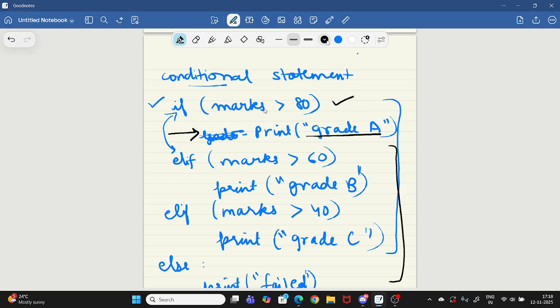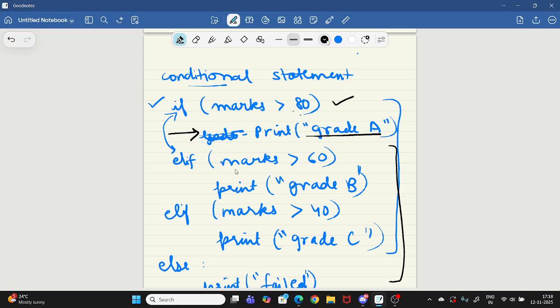For one student, you will just check if his mark is greater than 80 or 60 or 40, and only one condition can be true, right? Not all of them. Either his marks will be greater than 80, or greater than 60, or greater than 40. So if the condition is true, grade A will get printed.